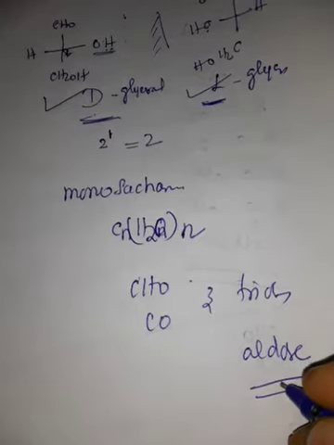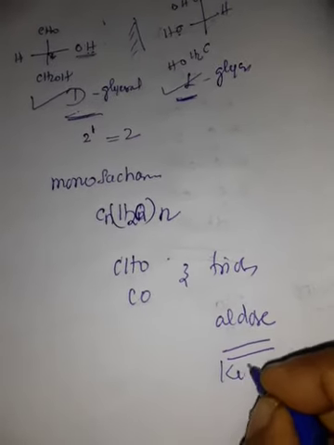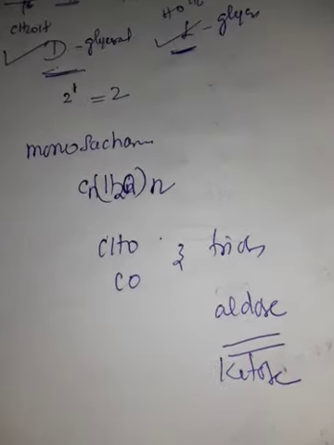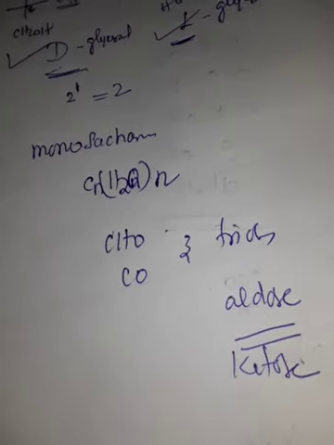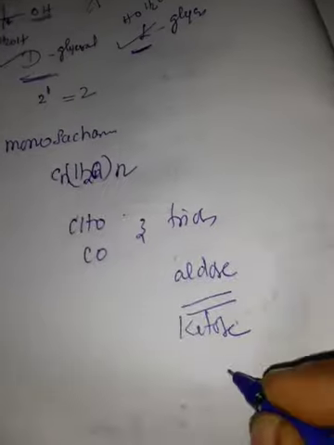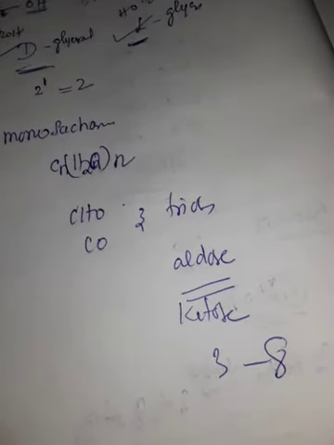If the carbonyl group is a ketone, it is called a ketose. The most common monosaccharides have 3 to 8 carbon atoms.